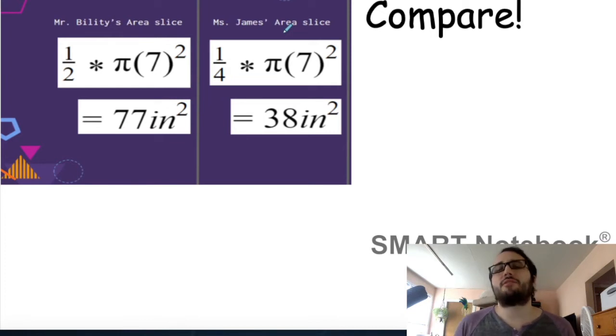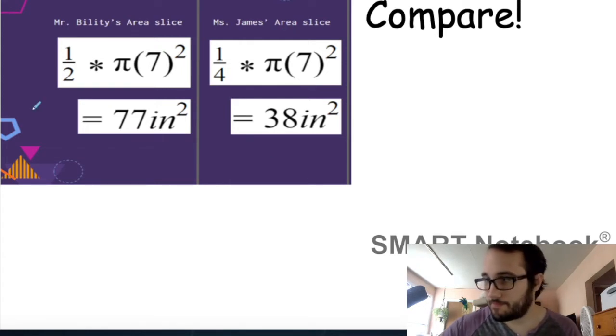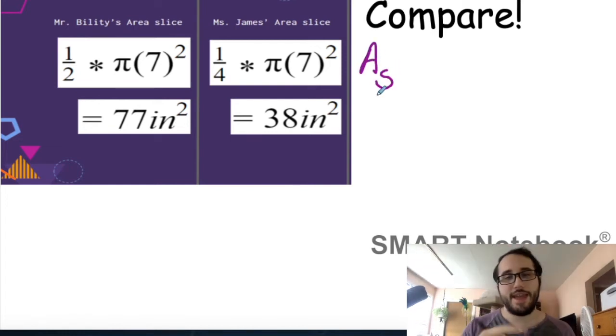So I want you to ask yourself, what things are the same? So if we're trying to find the area of a sector, A stands for area. I'm putting a subscript of S so that we know we're talking about the area of a sector. What is the same? Well, this pi times 7 to the second power, right? Isn't that the pi r squared part of the area of a circle?